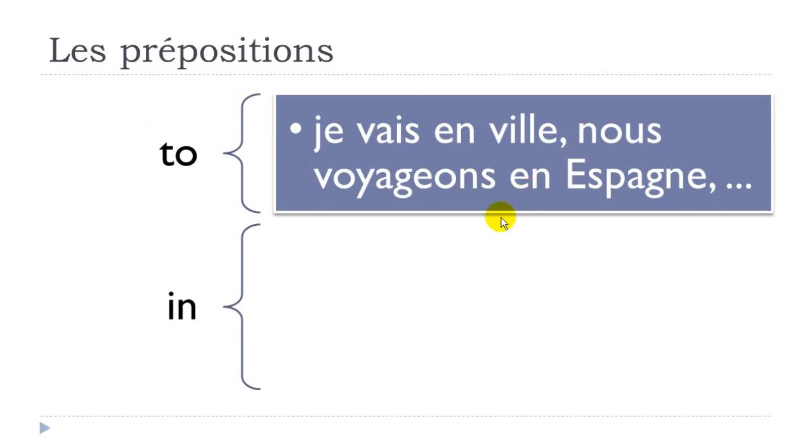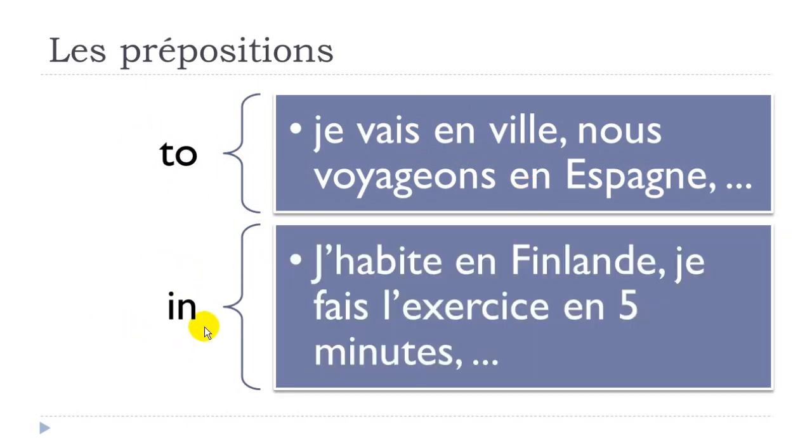Another use could be this "in", for instance, j'habite en Finlande. Habiter is to live, I live in Finland. J'habite en Finlande. Je fais l'exercice en 5 minutes. Faire is to do, l'exercice, the exercise, in 5 minutes. And it's quite important, when you use this "in", so en here,